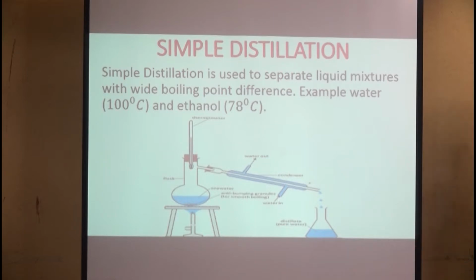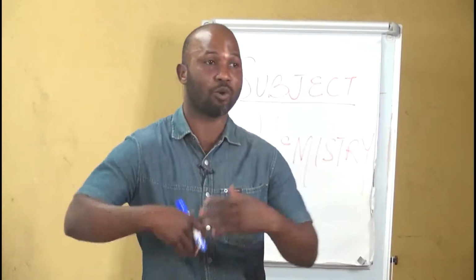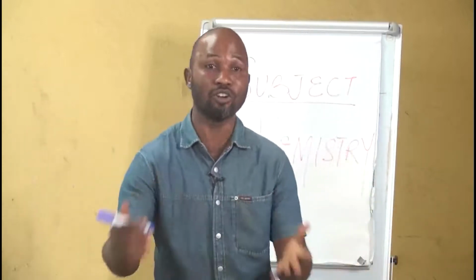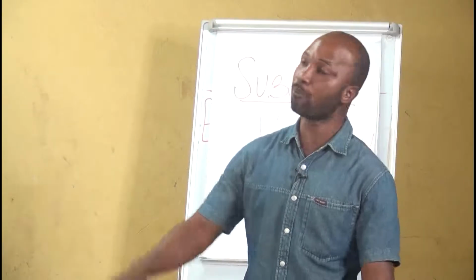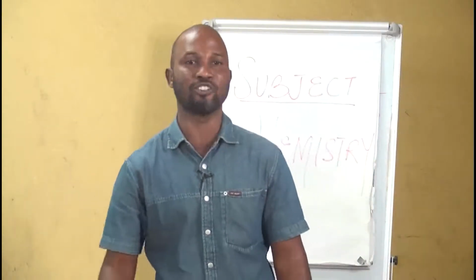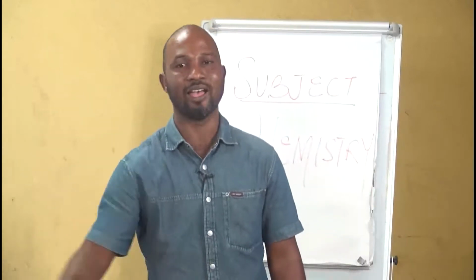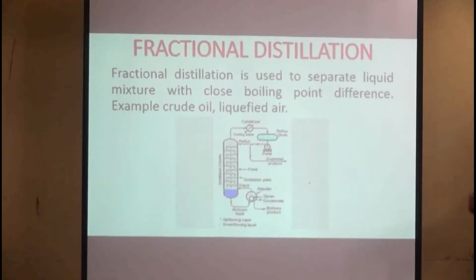So if you have these two mixtures, at 78 degrees centigrade you start collecting your ethanol. And you can collect it maybe up to 90 degrees before you start collecting your water at 100 degrees. At that point, you will have gotten your pure sample. So pure water in the laboratory, called distilled and deionized water, is gotten by this method. Now, the other type is called fractional distillation.